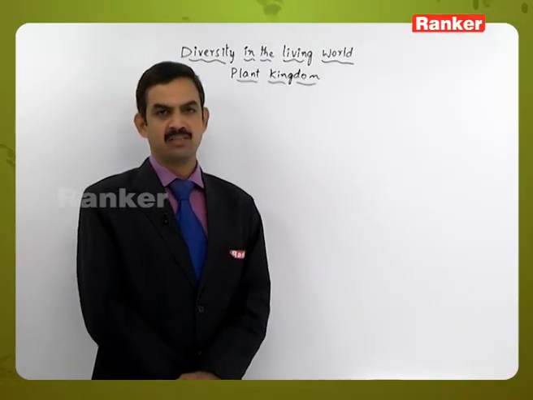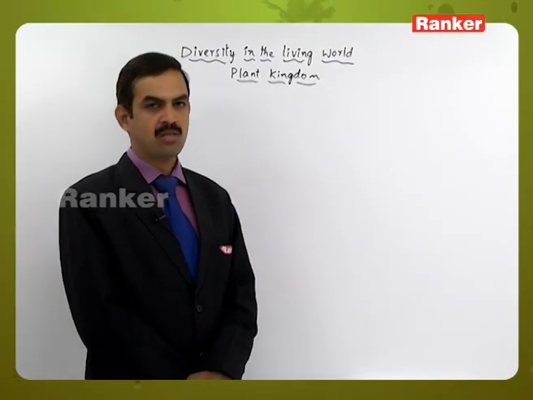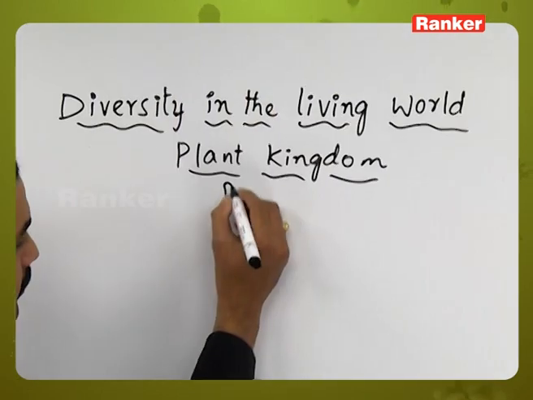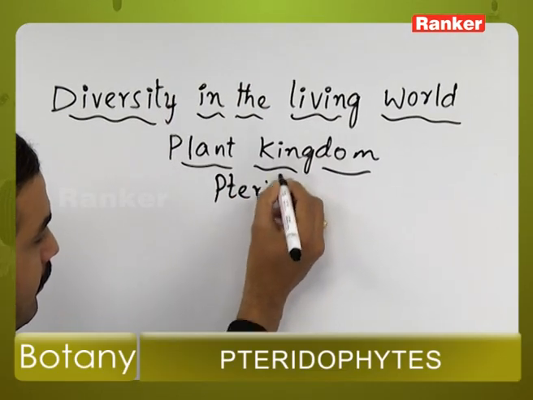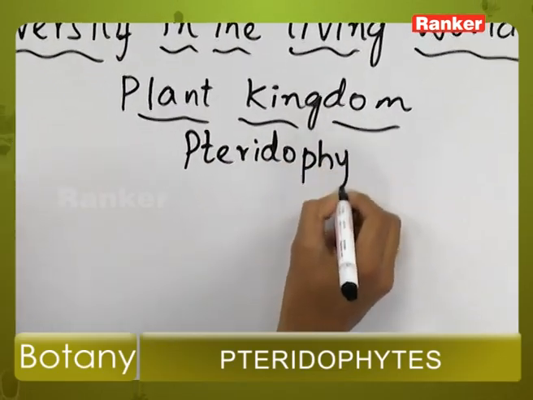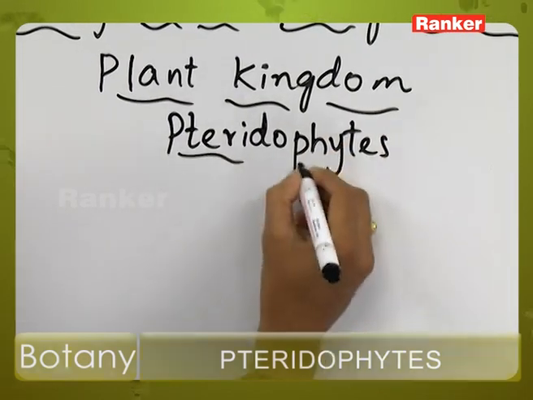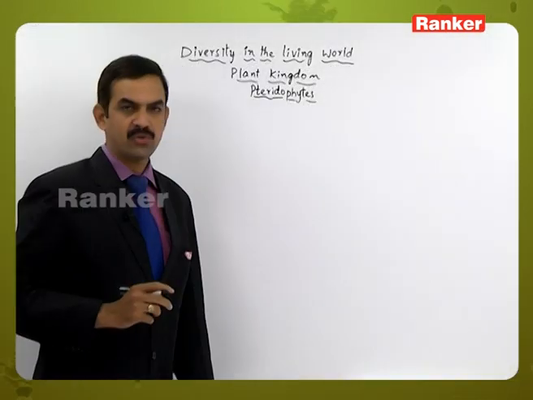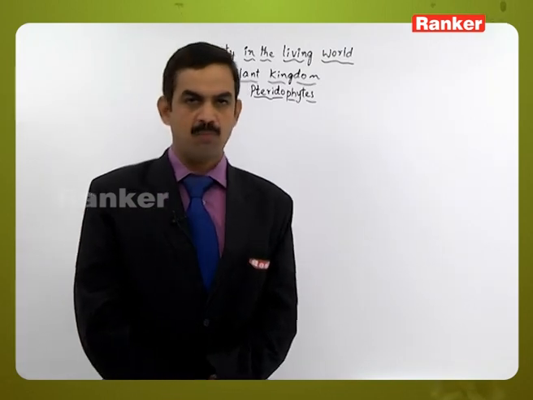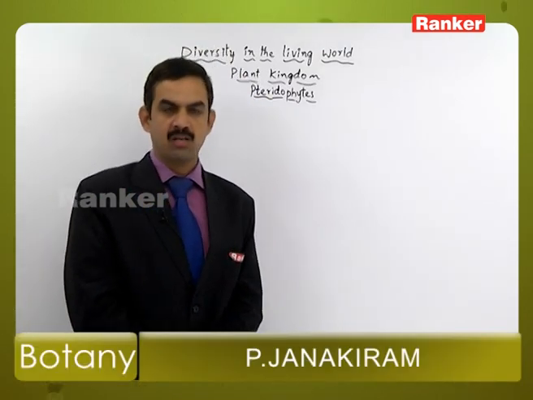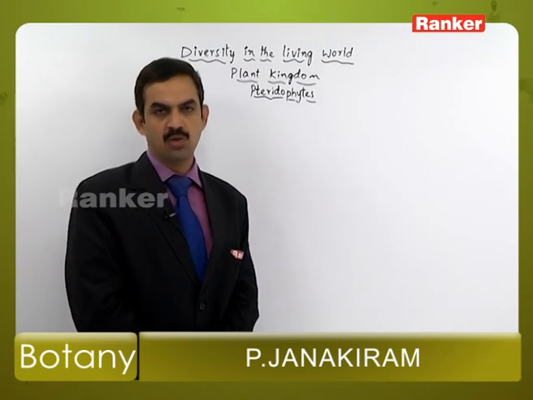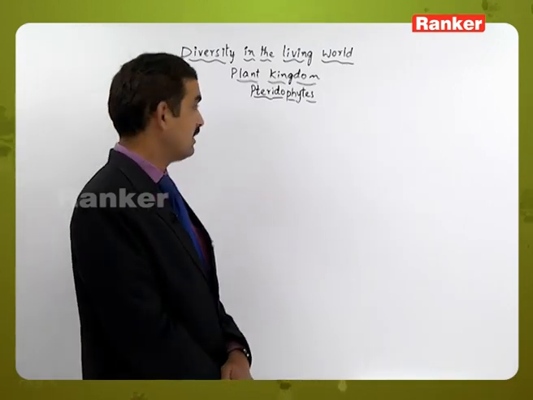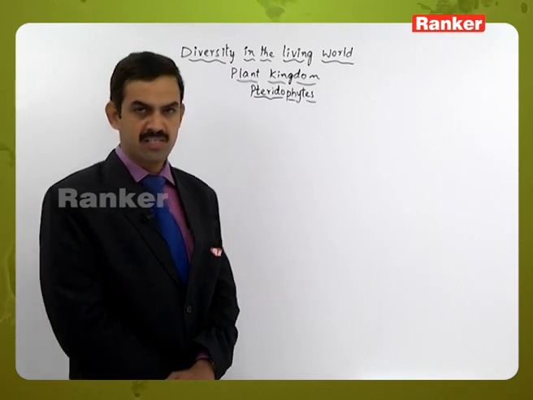In the plant kingdom, the next group of plants are Pteridophytes. In the course of evolution, after bryophytes, the terrestrial plants are formed. Those complete terrestrial plants are the Pteridophyta group of organisms.